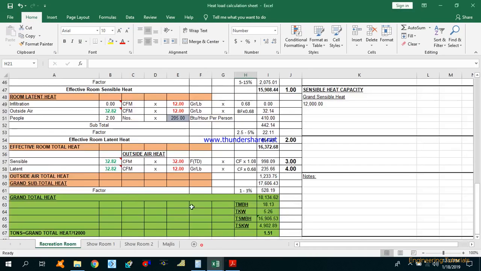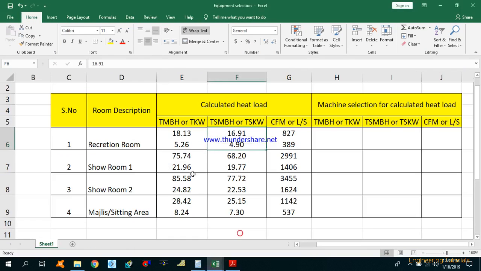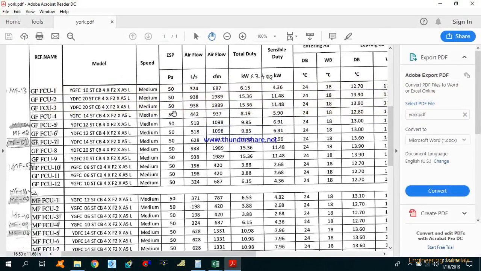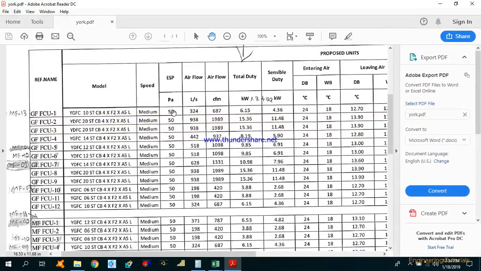So let's move. First, you have seen there I have 4 different rooms over here. I'm going to select the AC machine as per this calculated heat load. There I have a catalog by Jock. So I'm going to select a machine from this sheet.